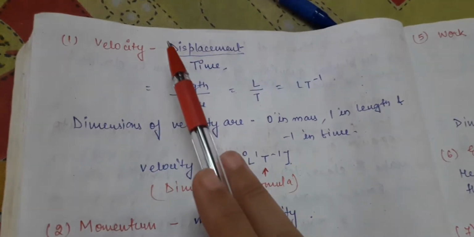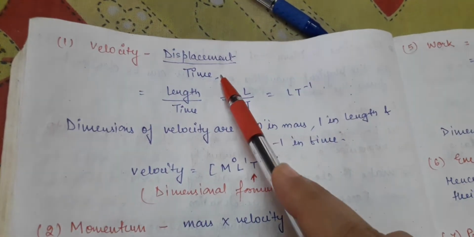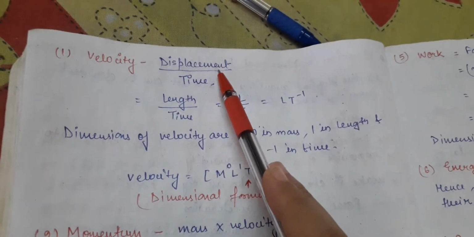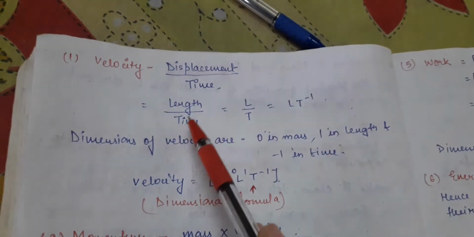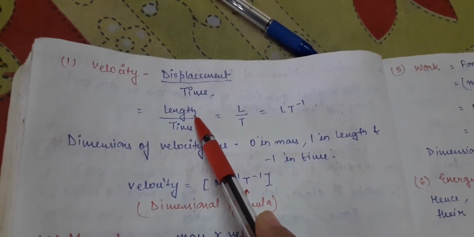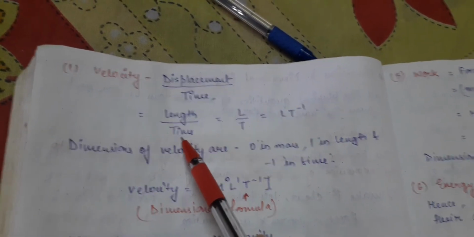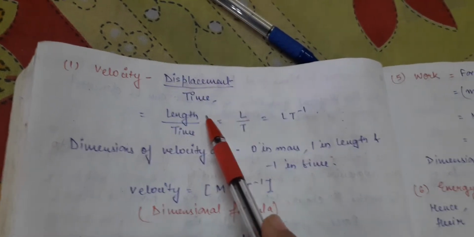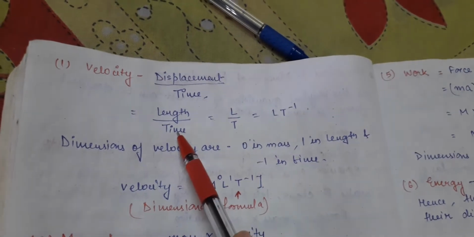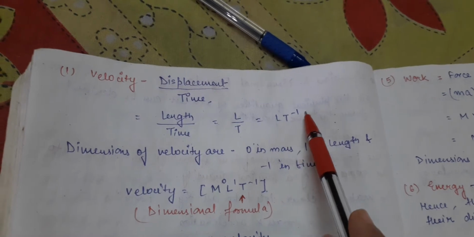Find the dimension of velocity. The first step in finding the dimension of any physical quantity is to write the formula of that physical quantity. What is the formula of velocity? Velocity is equal to displacement upon time. Displacement is a kind of length only, so we can write length here. Time is already time, we cannot change it. Time is independent, so we write time. So length upon time. The notation for length is L and the notation for time is T. So what it becomes? L T minus 1.